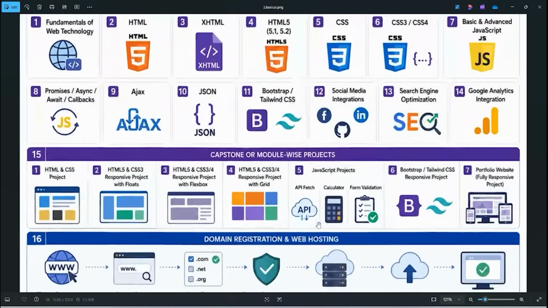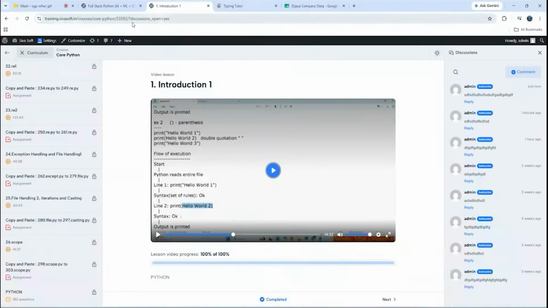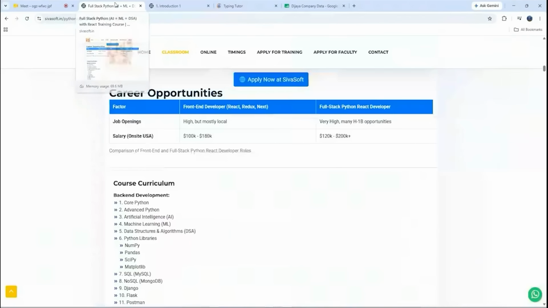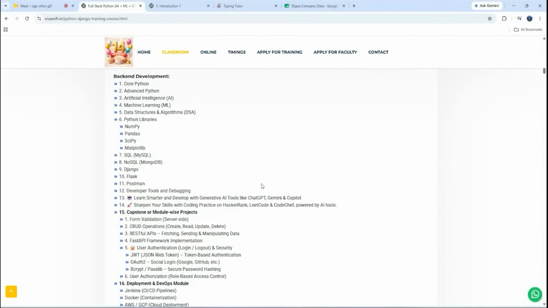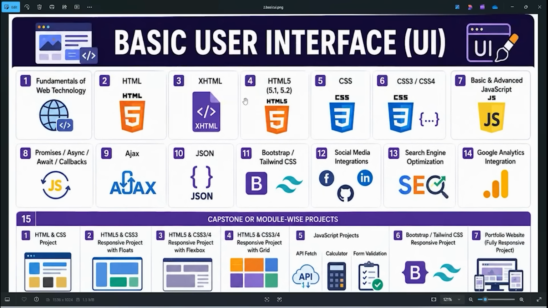Then finally domain registration. Domain registration means how to purchase the name. For example, siva.com, siva.net, ajay.org, how we can purchase. Then afterwards, how we can purchase the hosting space. Let's say regarding sivasoft.in, training.sivasoft.in, all these project files I uploaded to a live server. By purchasing some hosting space, I uploaded all my HTML, CSS and project files, and only then can I see my website. So those things also we are going to cover. This is basic UI.